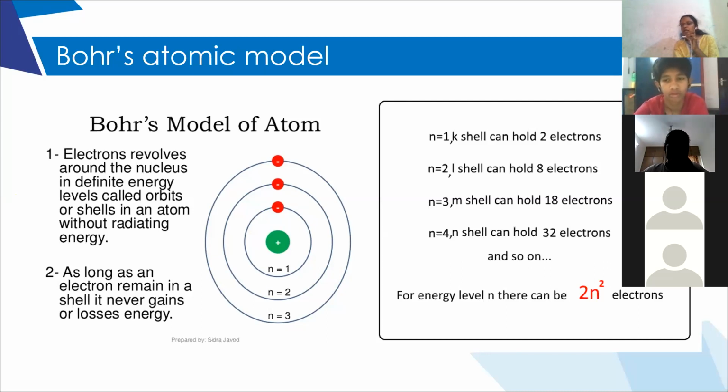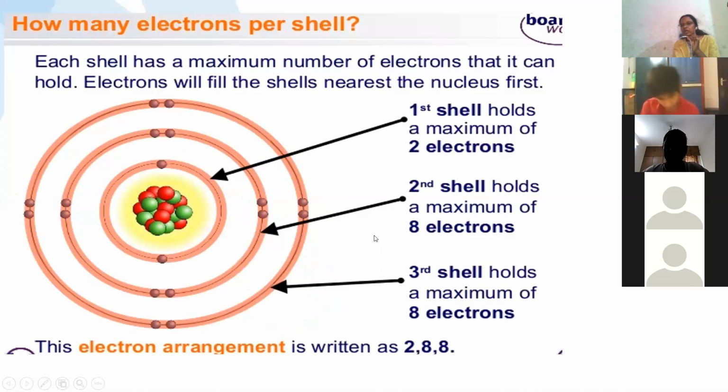Suppose lithium, atomic number is 3. Atomic number is nothing but the number of electrons and number of protons, right? Why are we not just writing 3? We are arranging the electrons, 2 in the first shell and 1 in the second shell. That is the reason we are writing 2, 1. Because the first shell can maximum accommodate how many electrons? 2 electrons. Did you get the concept? So this is the electrons per shell.